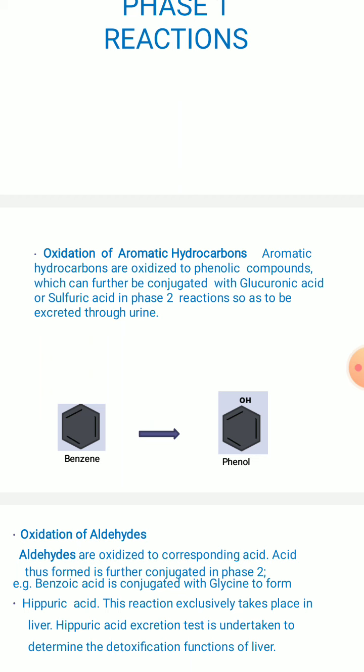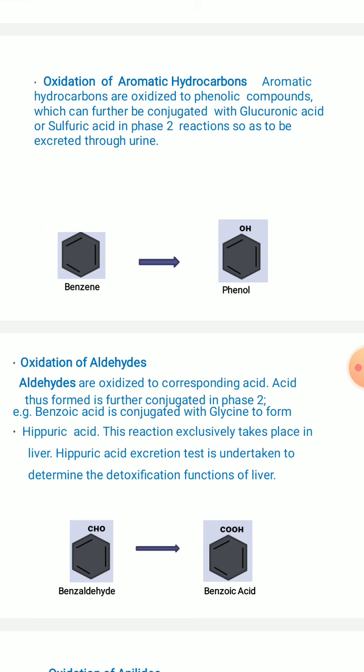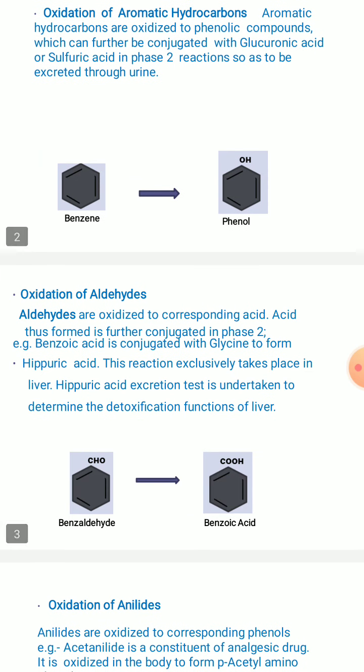After the conjugation reaction in phase 2, it has to be excreted through the urine. Coming to oxidation of aldehydes, these are oxidized to the corresponding acids. For example, benzaldehyde is oxidized to benzoic acid. The acid formed is further conjugated in phase 2: the benzoic acid formed in phase 1 is conjugated with a glycine molecule in phase 2 to form hippuric acid, right.